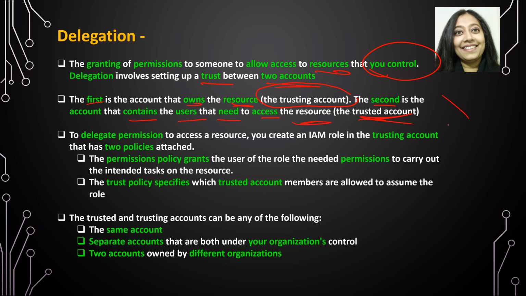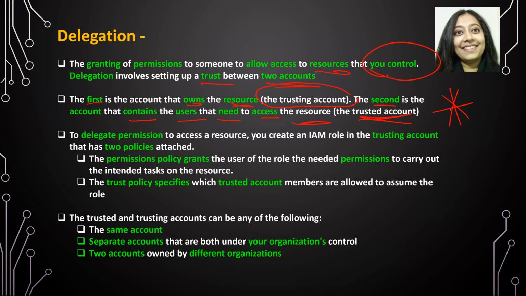Again, this is important. This could come as an interview question or as one of the questions during your certification exam, as to what is a trusting account and what is a trusted account. So the trusting account is the account that owns resources, and the trusted account is the account that contains users that need access to the resources in the trusting account.